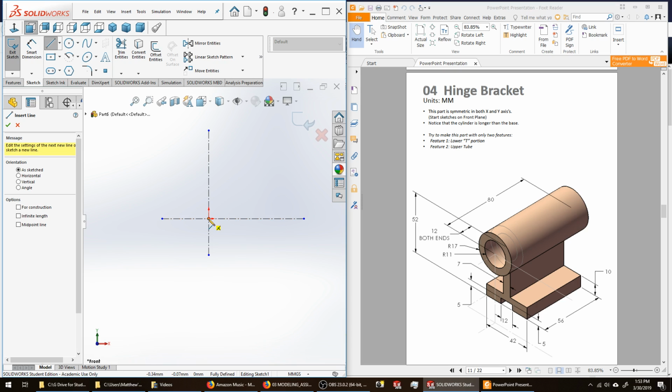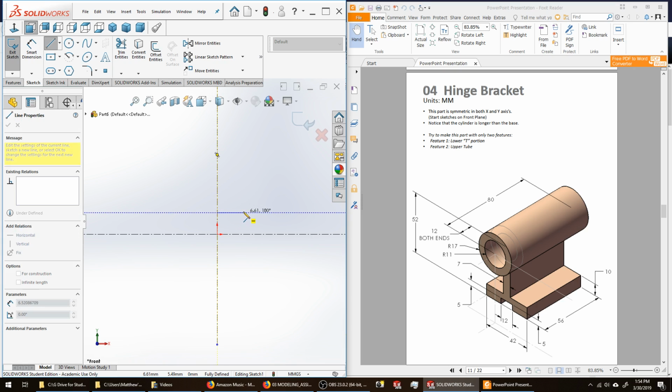If I look at my coordinates down on the bottom here, I'm going to go up roughly 5 millimeters and pull over to make a line that's about 6 millimeters long. Pull down to my construction line. The overall width of the finished part will be 42 millimeters. Half of that is 21 millimeters. So I'm going to look at my position here, and I want to see that I'm out about 21 millimeters.